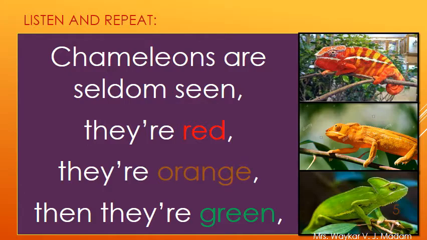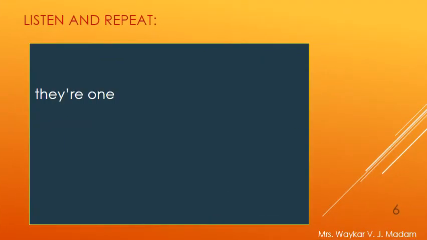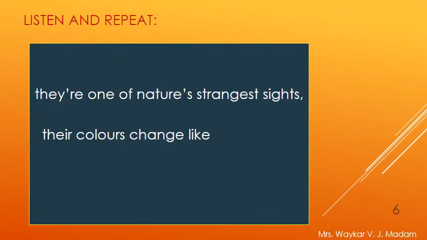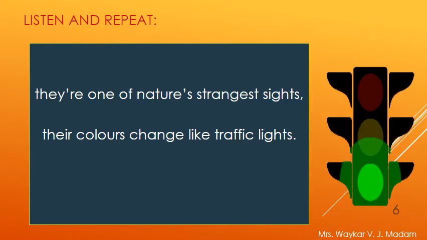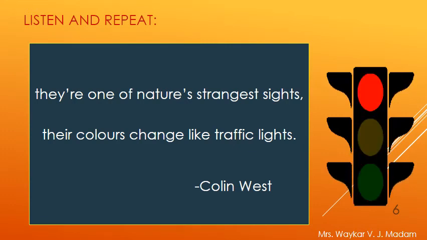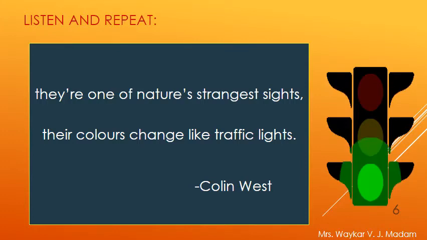Now see the next line. The next lines are: they are one of nature's strangest sights. Their colors change like traffic lights. Strangest sights means unusual sight, a sight which is not often seen. It is very rare to see. Chameleon is one of its kind. So the poet says its color changes like traffic lights.